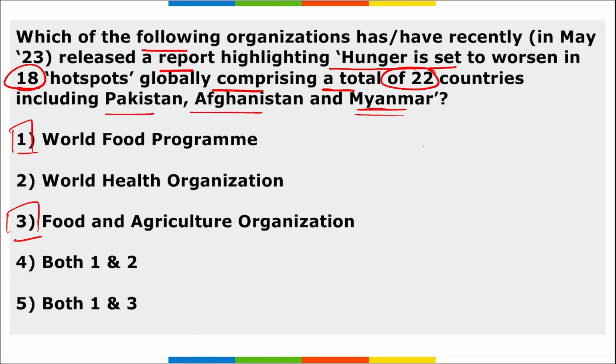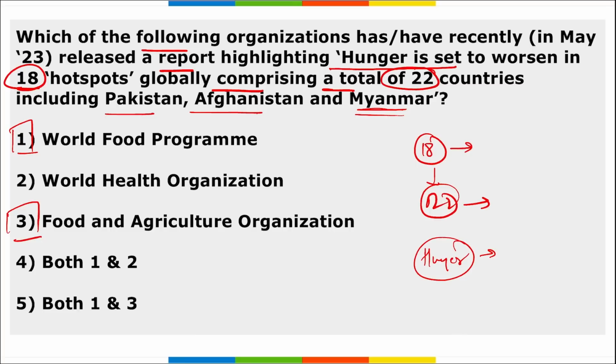Then next, it says that hunger is said to worsen in 18 hotspots globally, correct? And you need to remember this will include 22 countries, including Indian neighbor countries Pakistan, Afghanistan and Myanmar. As the report suggests, we know that there is inflation going on all around the world. Food prices are highly inflated, and the people who cannot afford food are feeling this heat, this hunger, and this report is connected to them, as in future this inflation will rise.